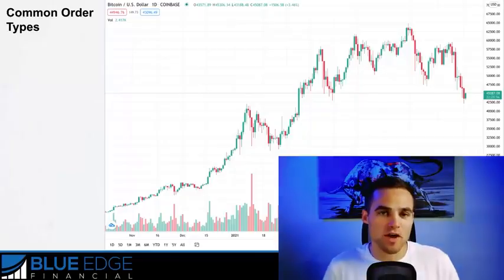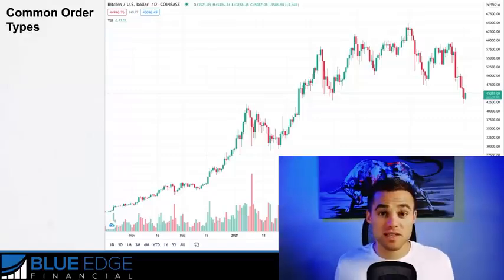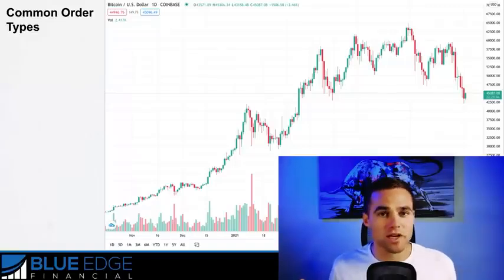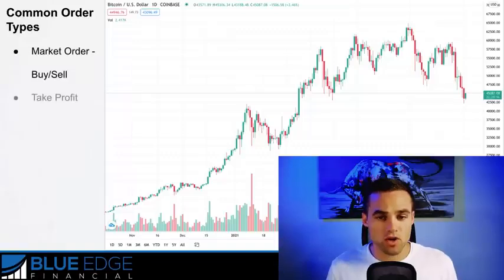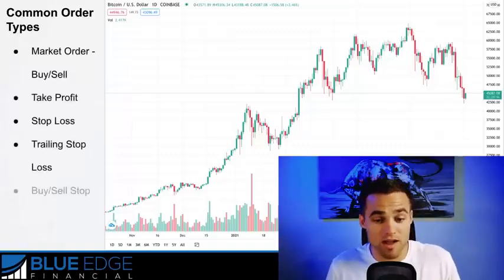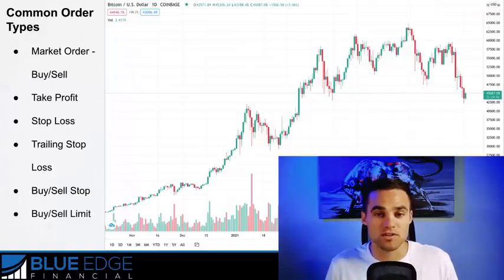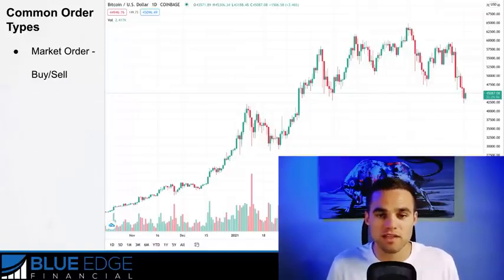Now we're going to talk about the most common order types. What does this actually mean? This means that when you're going to actually place your trade, say you want to buy Bitcoin or you want to sell Ethereum, there are different types of orders that you can make in order to execute it. I know this may sound a little bit confusing, but I'll make it really simple, okay? So there's market orders, take profits, stop losses, trailing stop losses, buy and sell stops, and limit orders, okay? So let's get into what each one of these means.